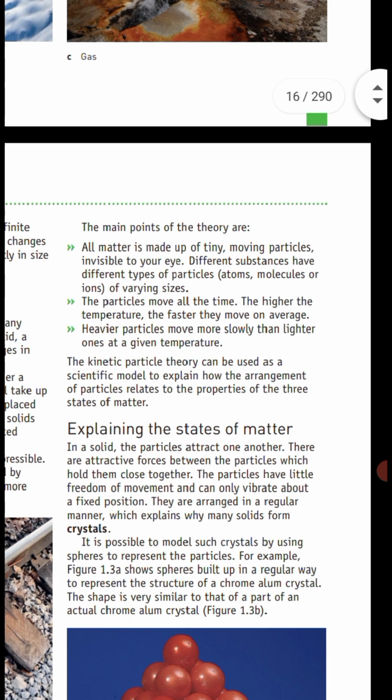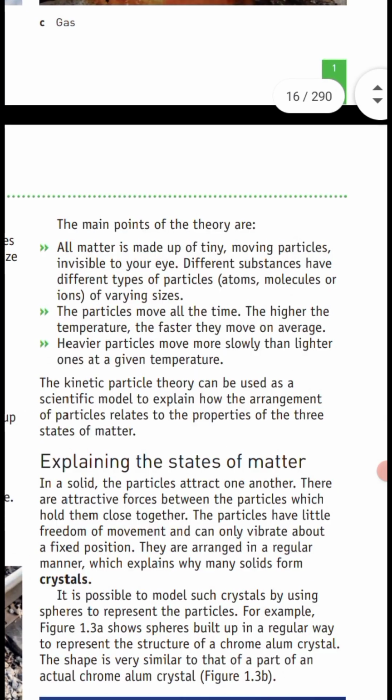The particles are always moving. The higher the temperature, the faster they move. Heavier particles move more slowly than lighter ones at the same temperature. Explaining the states of matter. In solids, particles are held closely together by strong forces and can only vibrate in place. This is why solids have a fixed shape and volume.